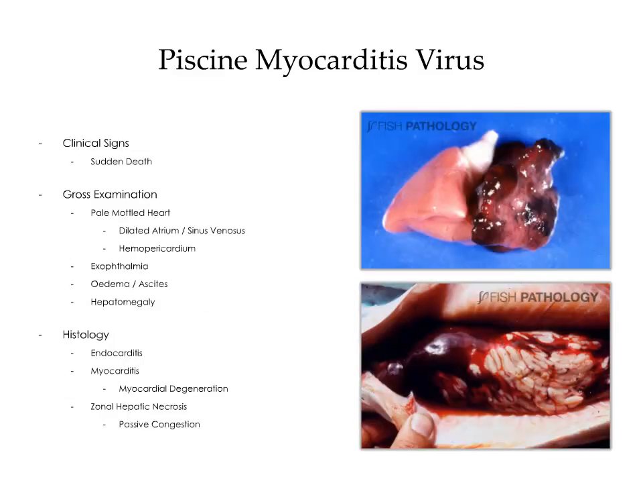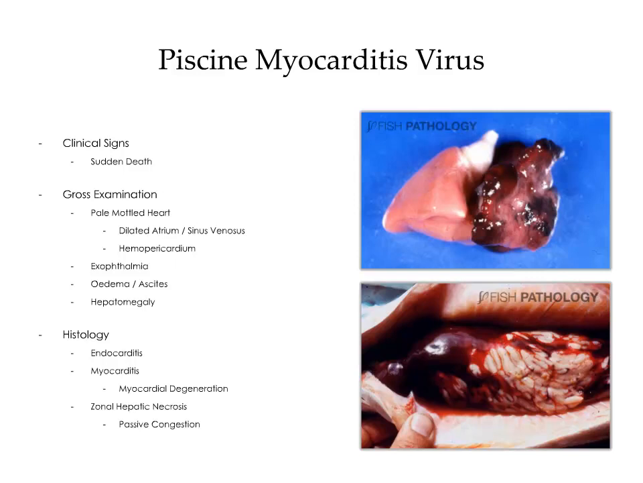Clinical signs include sudden death. On gross examination, there's pale mottling of the heart. The atrium and sinus venosus may be dilated. Atrial rupture is associated with hemopericardium. Other lesions secondary to heart failure include exophthalmia, edema, ascites, and hepatomegaly.